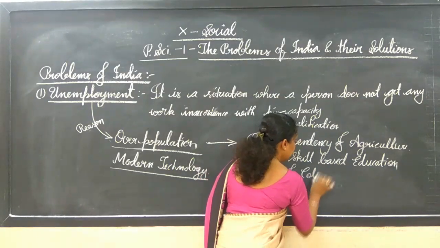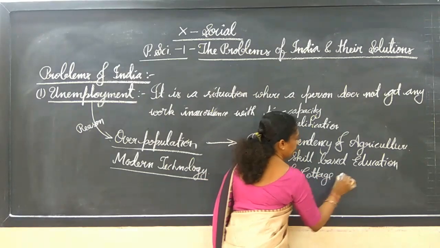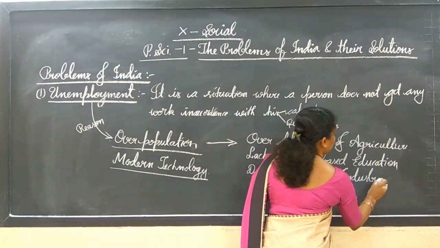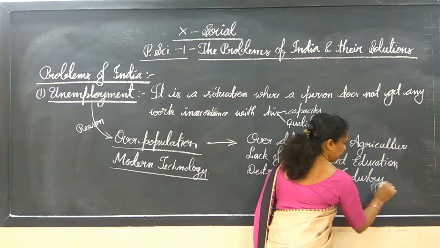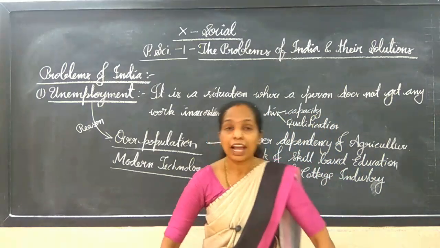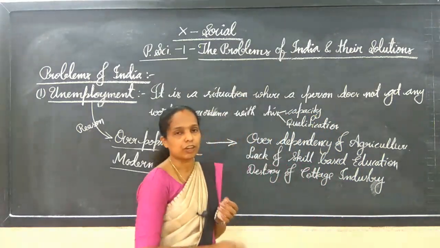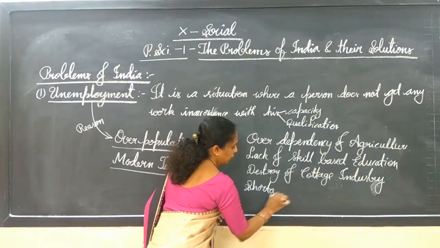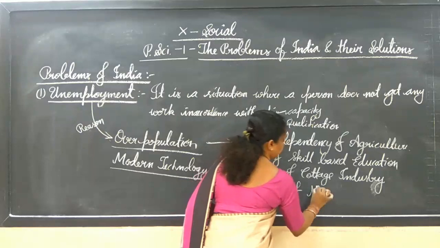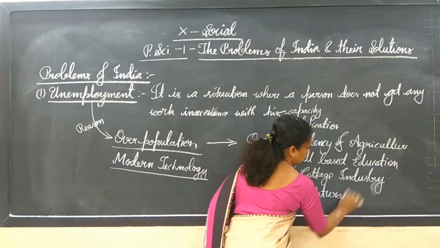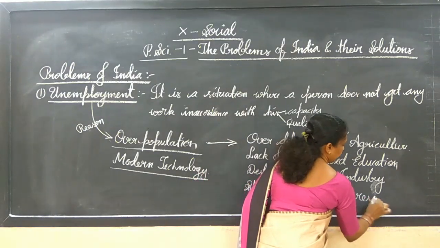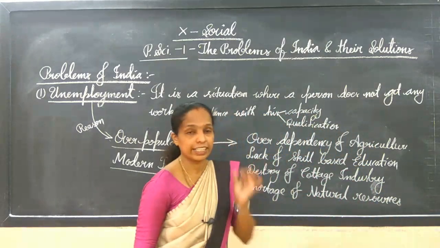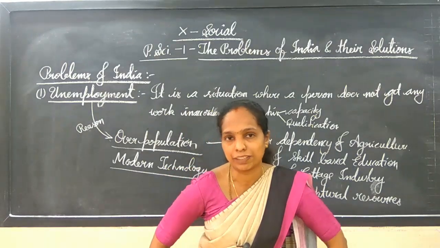Destruction of cottage industry, and a shortage of natural resources. So these are four important reasons also. It is mainly a reason for unemployment we can consider.